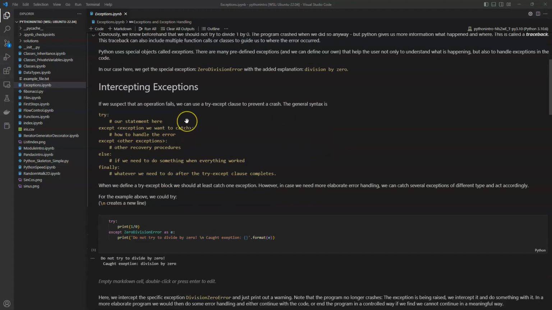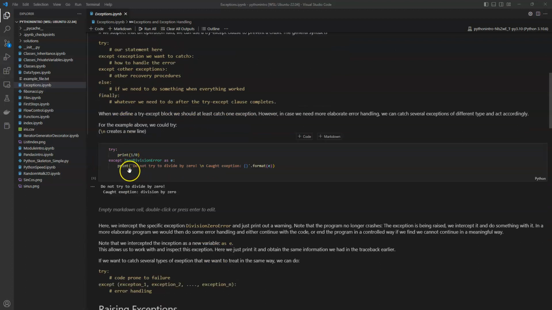So if we want to recover from the situation more gracefully, we need to intercept these exceptions. If you suspect the operation fails, we use the following construct. We have the try statement, which is a keyword in Python, followed by a colon, and then the indented block of the code that may or may not fail. And then we accept any of these exceptions that are being raised, and we can accept several of them, and we can have a list of very specific ones, and then we can handle each of them differently. You can also have the else and the finally statement.